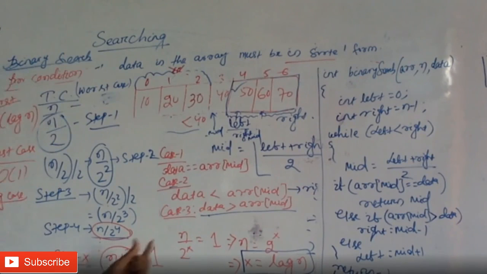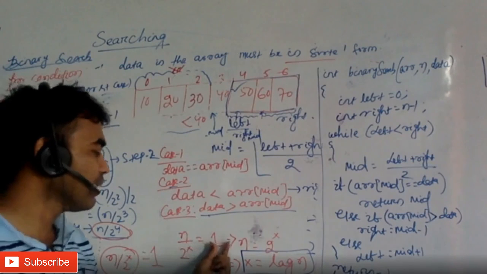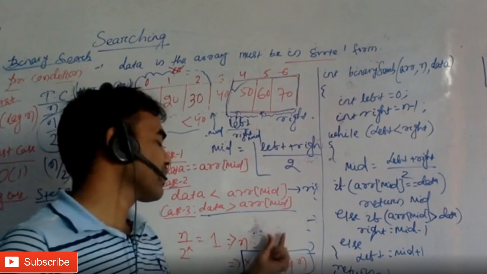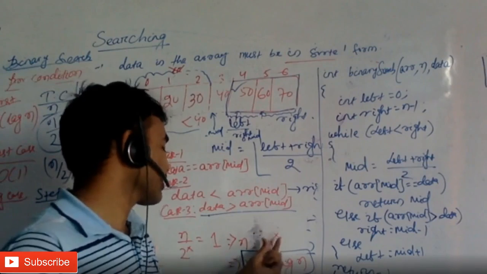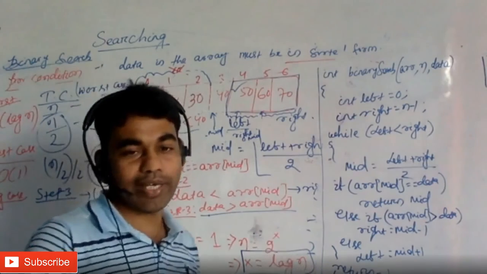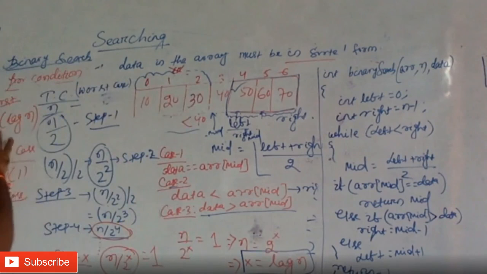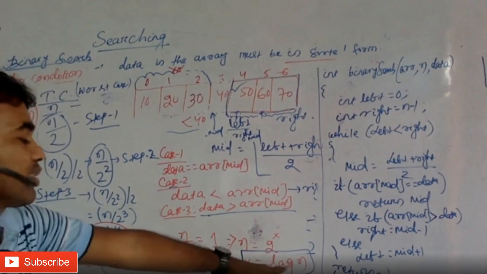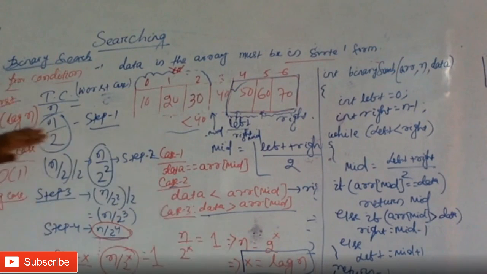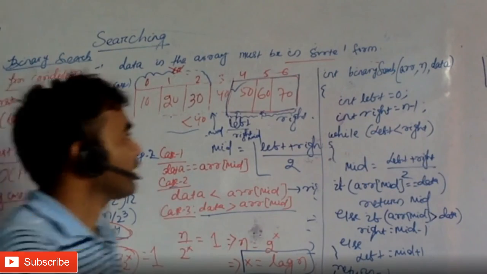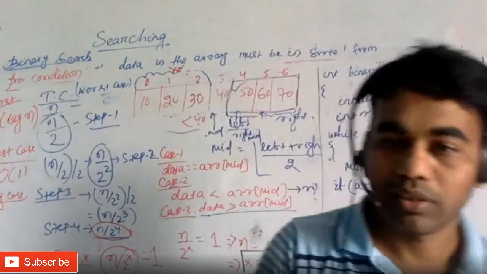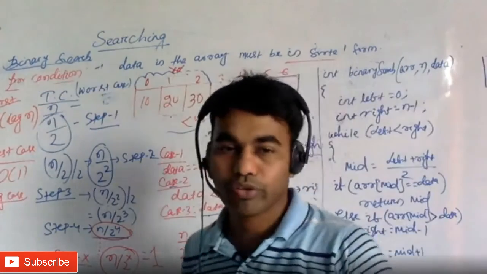So the equation is n by 2 to the x equal to 1, which implies n equals 2 to the x. If we take log, then x is going to be log n. So the time complexity, which is the number of steps, which is x, is log n. That's how the time complexity of binary search is computed.